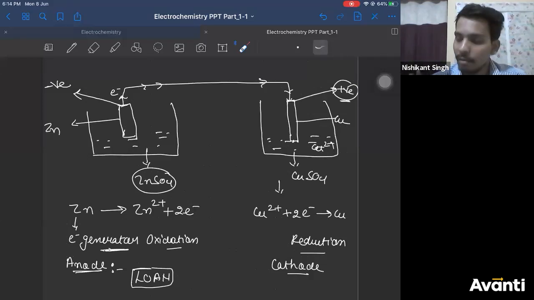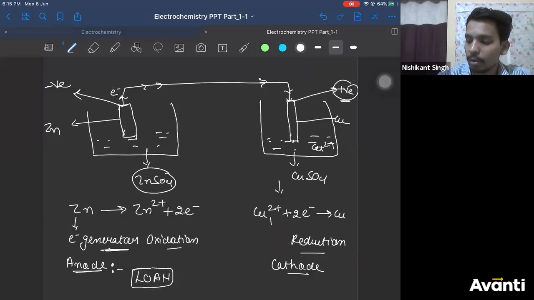You remember: at cathode reduction happens, at anode oxidation happens. But you should remember the sign convention. That is very important. Why is your anode negatively charged? Because it is the electron generator. Your cathode is positively charged. Why? Because it is accepting electrons.